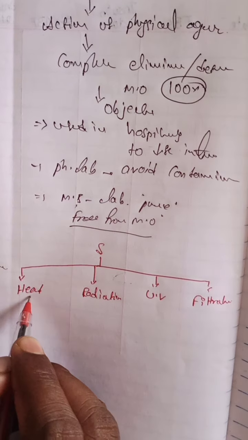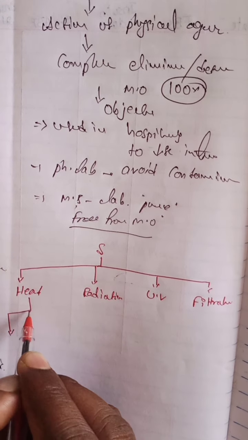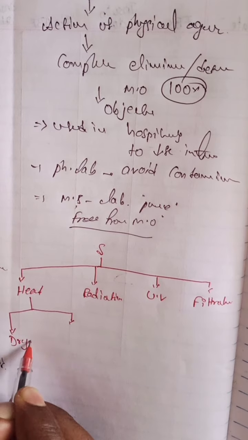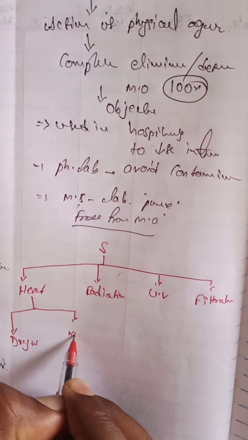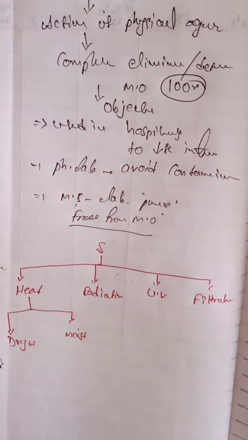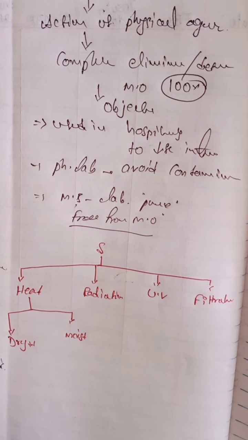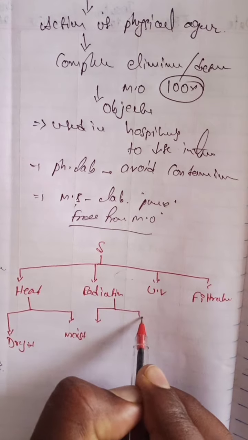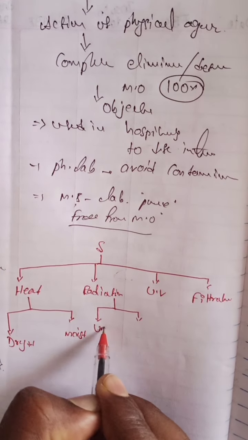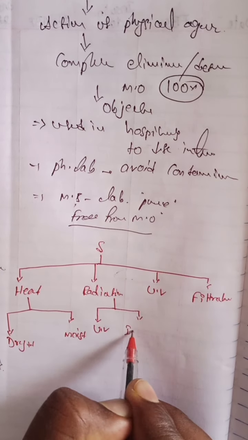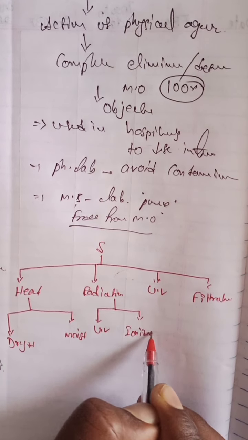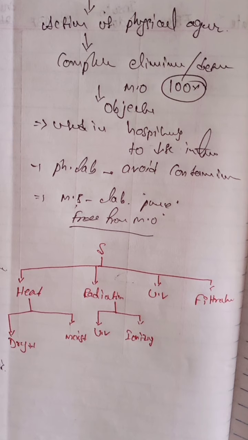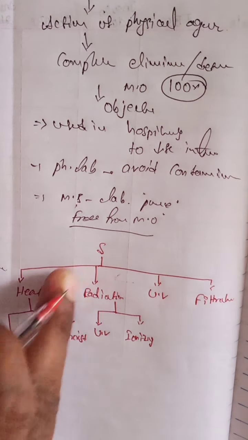Heat sterilization is again divided into two types: dry heat sterilization and moist heat sterilization. Radiation sterilization is also classified into two types: ultraviolet (UV) sterilization and ionizing sterilization. This is the subclassification of the sterilization process.